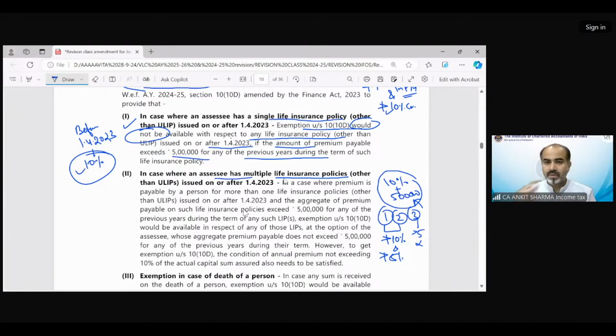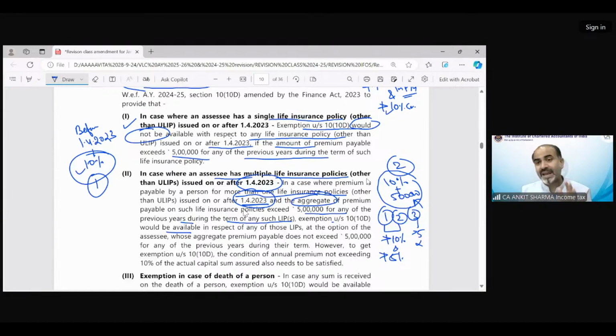Okay. So in a case where premium is payable by a person for more than one life insurance policy on or after 1/4/23, always check out the date in the question. If the policy has been issued before this date, only one condition is applicable. After this date, two conditions are applicable. So please check the date first, okay? And the aggregate of premium on such life insurance policies exceeding 5 lakh for any of the previous year, including the term of such LIPs, exemption 10(10D) would be available.